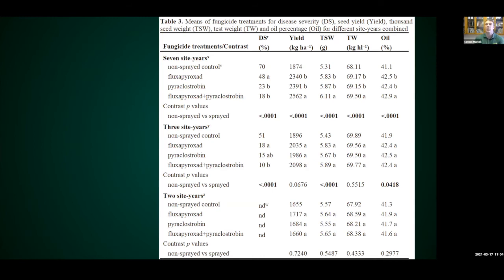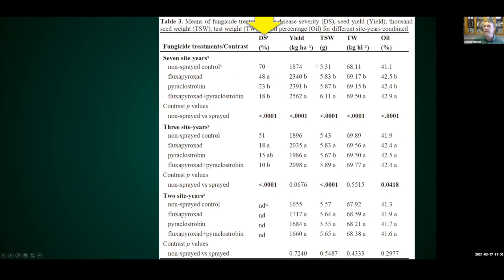Okay, so this is the table I'm going to share with you, and I'm going to try to walk you through this so you can see how this works a little bit better. So in this column, this is the fungicide treatments over the contrast. And so really what I want you to look at are these 4. So you have a control, a non-sprayed control, fluxapyroxad, pyraclostrobin, and fluxapyroxad plus pyraclostrobin. So how you would read this is Headline here, pyraclostrobin, this is Priaxor here, and this is the SDHI component of Priaxor, which alone you can't get.